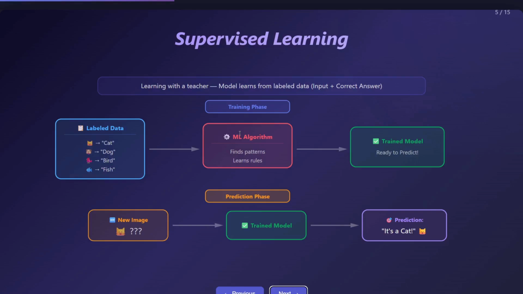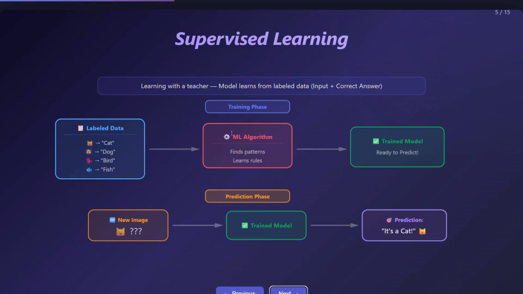Here we have two phases: the training phase and the prediction phase. In the training phase, we give the model labeled data. We show some photos and tell it this is a cat, this is a dog, this is a bird, and from these examples it learns the pattern automatically. After training, we get the trained model.